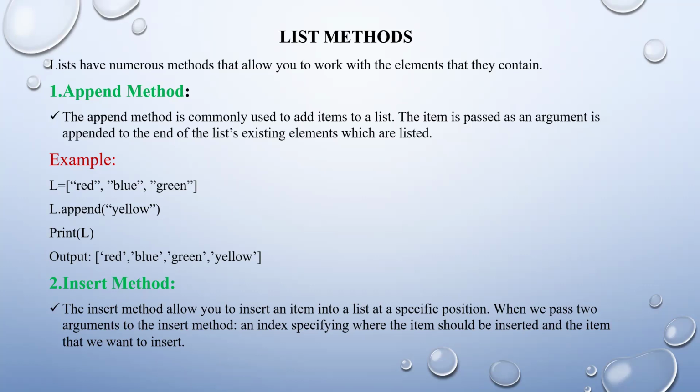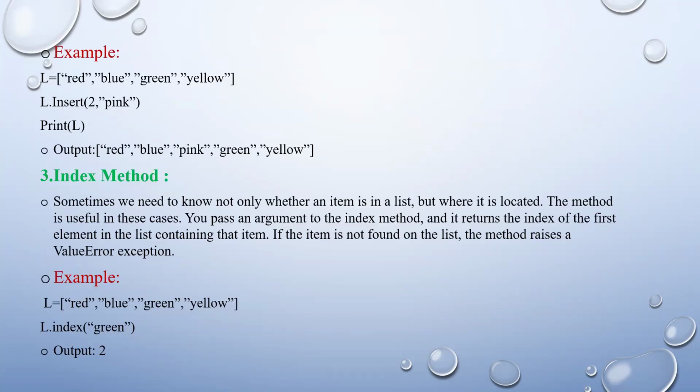Next we have the insert method. The insert method allows you to insert an item into a list at a specific position. When we pass two arguments to the insert method, an index specifying where the item should be inserted, and the item that we want to insert. So we will see an example.